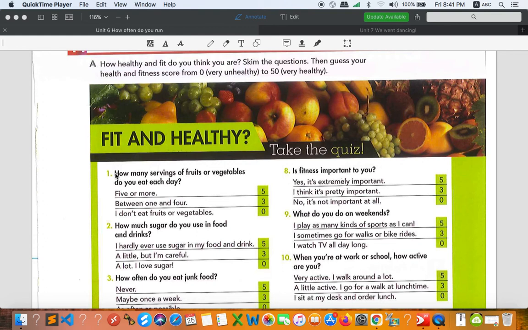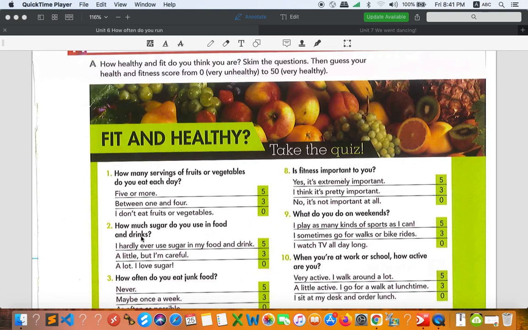For example, the first one: how many servings of fruits and vegetables do you eat each day? Servings here is about the portion of the food, the amount of food that you eat. But this one is about fruit and vegetables. You can simply say 5 or more, between 1 and 4, or I don't eat fruits or vegetables, so that you can circle the answer, the score right here. And once you finish the score, then you know exactly how healthy you are, or how unhealthy you are.